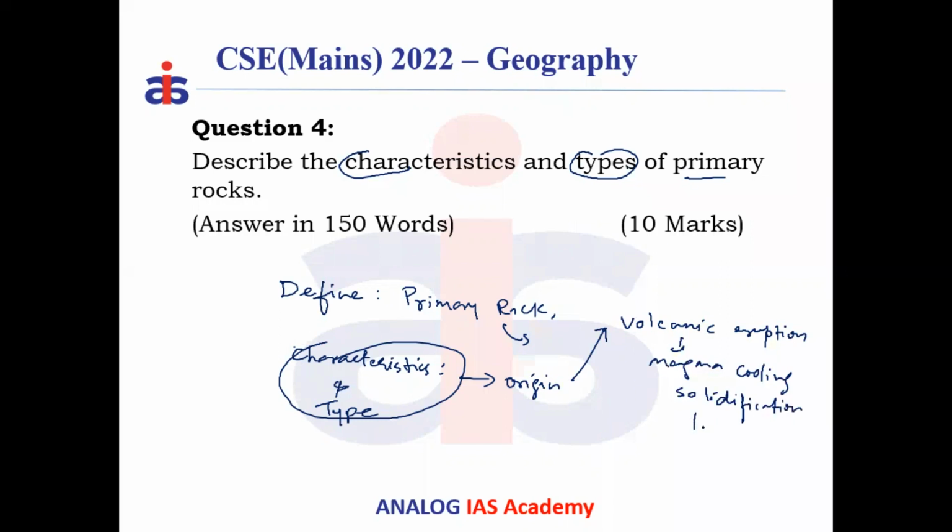And which rocks does this cooling and solidification of magma from volcanism produce? These are nothing but igneous rocks. We know the rocks are more than 700 types, and these 700 types are not all primary.